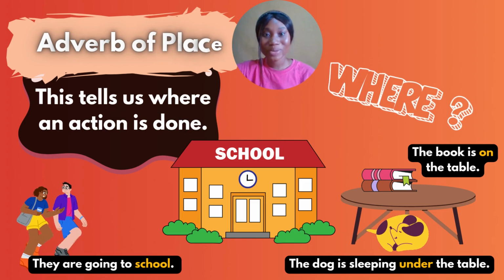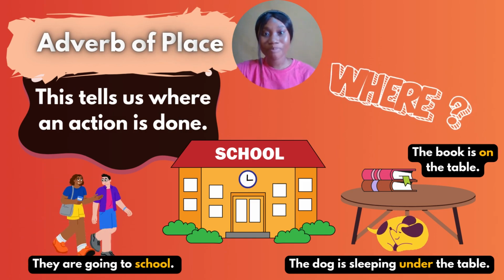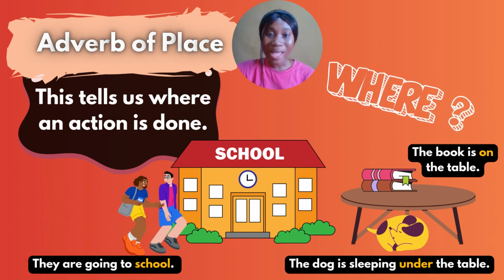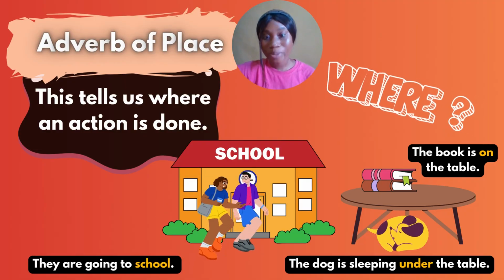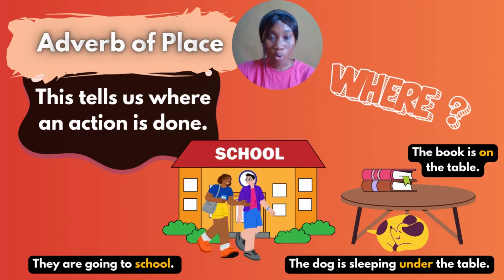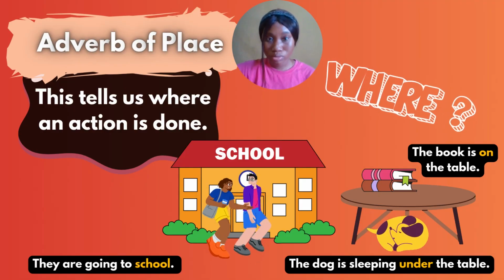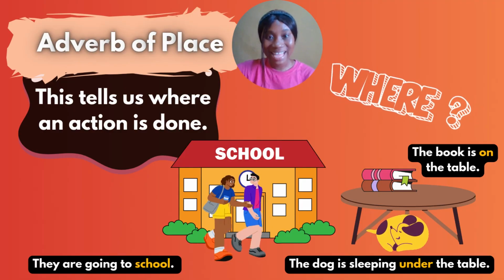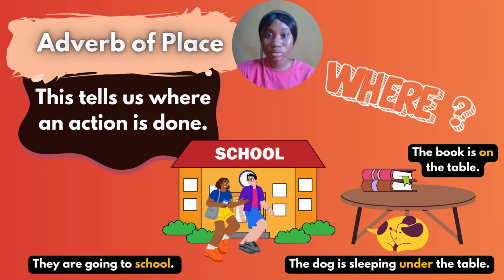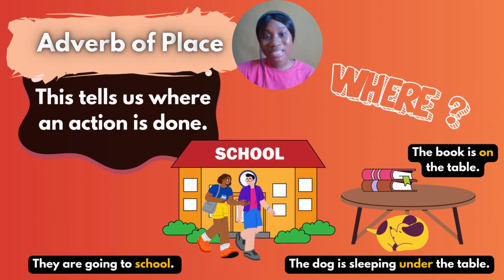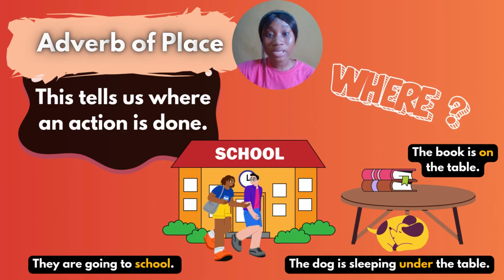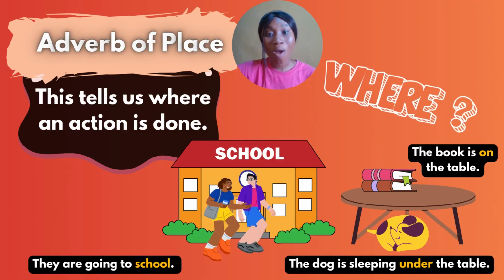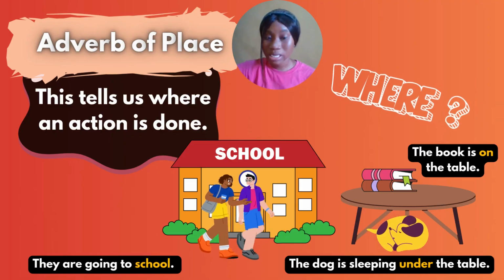So the next example is adverb of place. Now, adverb of place tells us where that thing happened, where that action took place. Example, we have they are going to school. Where are they going? To school. So school over there is the adverb of place. So they are going to school. Now, where is the book? The book is on the table. I want you to look for something for me. Please, can you go and help me get my book? Where is the book? The book is on the table.